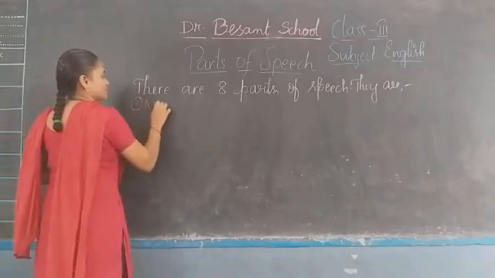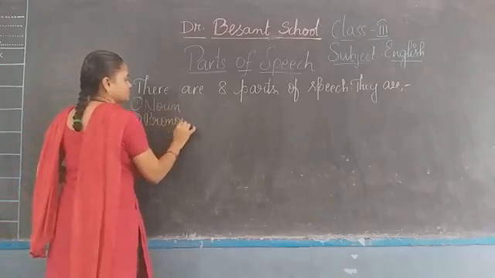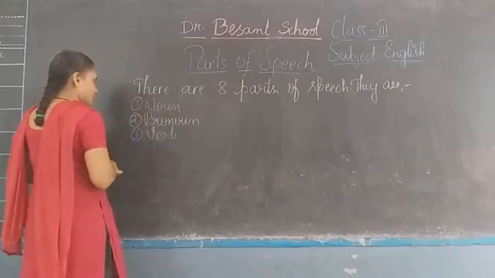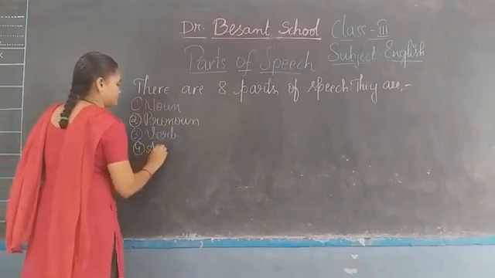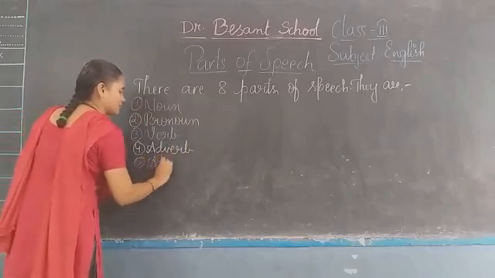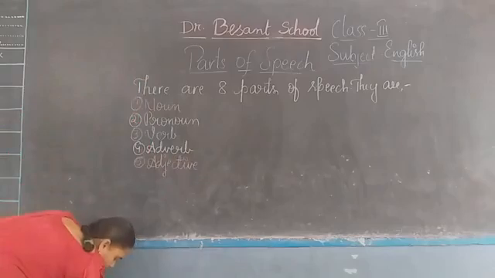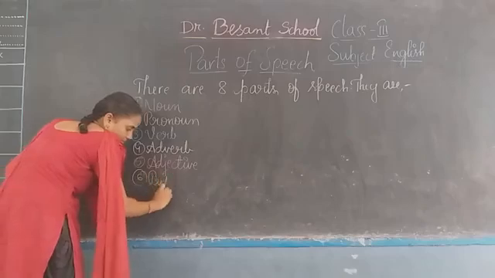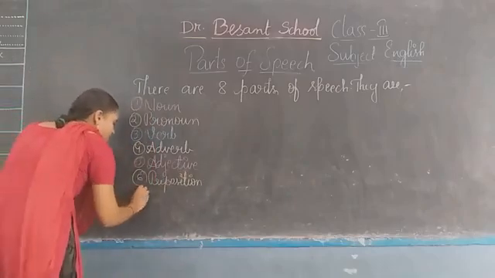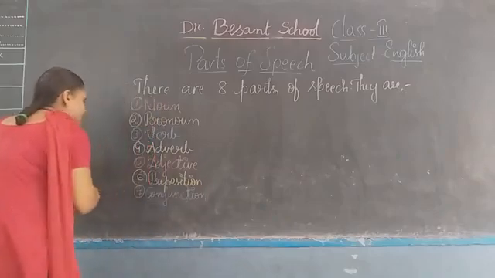First one is noun, pronoun, verb, adverb, adjective, preposition, conjunction, and the last one is interjection.